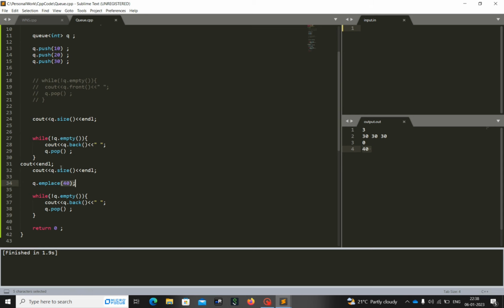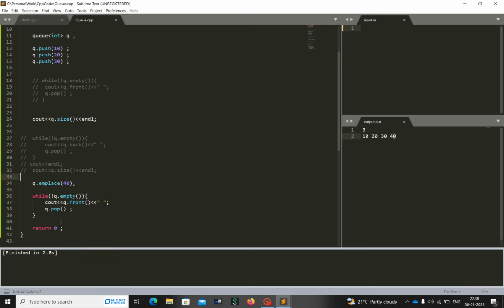Okay, let me comment this and just check it. Okay, so 40 40 40 means at the end you are getting 40, but it would be better if we try to access the front element. So this will help you to understand. Let's see, 10 20 30 40, at the end we are getting this 40. So this is the emplace method.